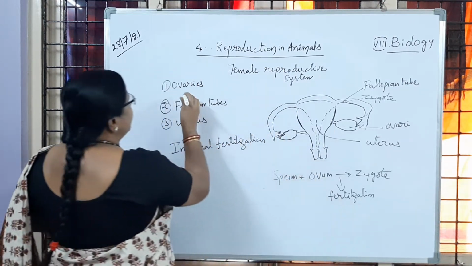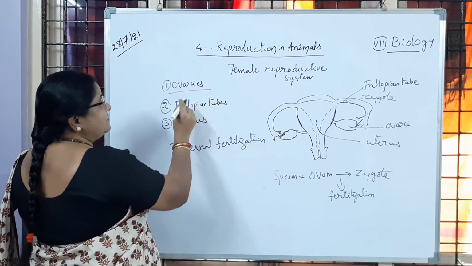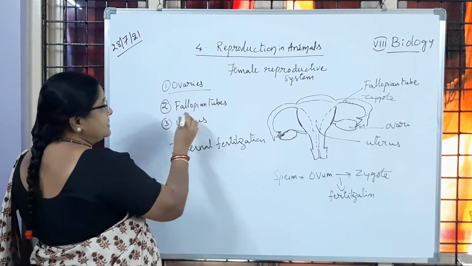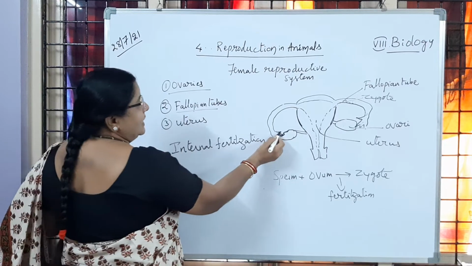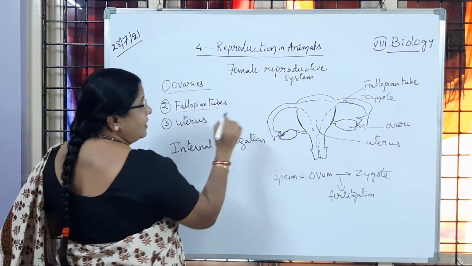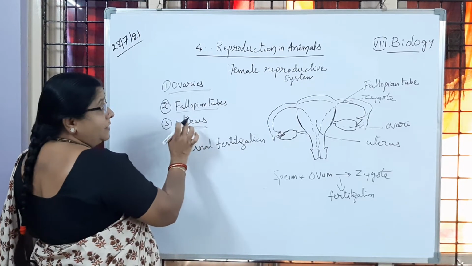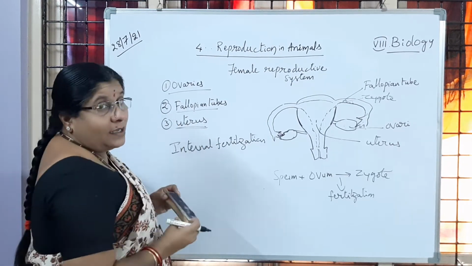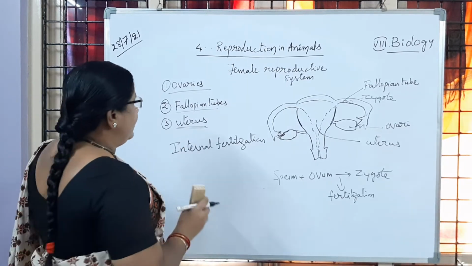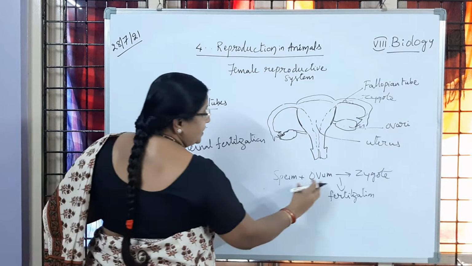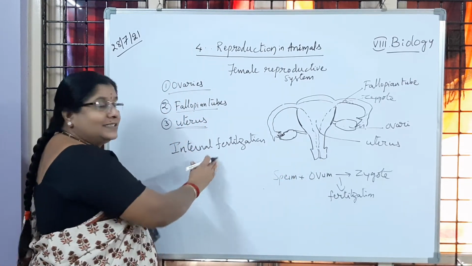I hope you understood the parts of the female reproductive system, and where the baby is developing, and what the important parts are. Ovaries are the female reproductive organs which produce ova or eggs. Then the tubular portion which we call fallopian tubes, and the collecting duct which we call the oviduct. Then the uterus. Inside this uterus the baby is developing for 9 months. Afterwards only the baby is delivered. Is it clear? As the fusion is going to happen inside the body, it is called internal fertilization. Is it clear to children?